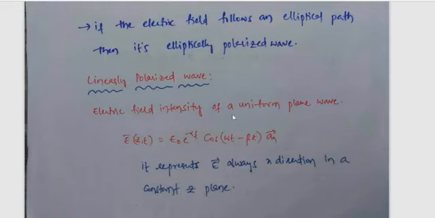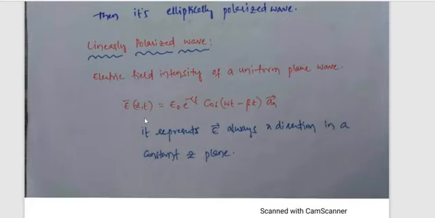The electric field intensity of a uniform plane wave, E bar of z comma t, is defined as E naught e power minus alpha z cos of omega t minus beta z times ax bar, where alpha is the attenuation constant, z is our propagation direction, omega is the angular frequency, and minus beta z is the phase shift.